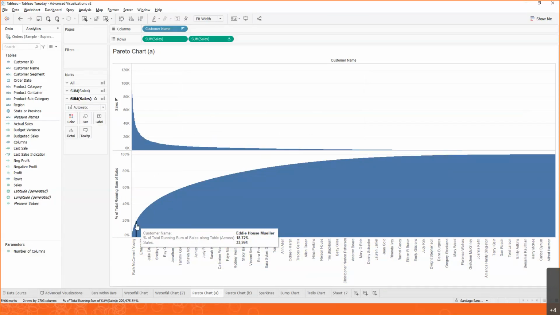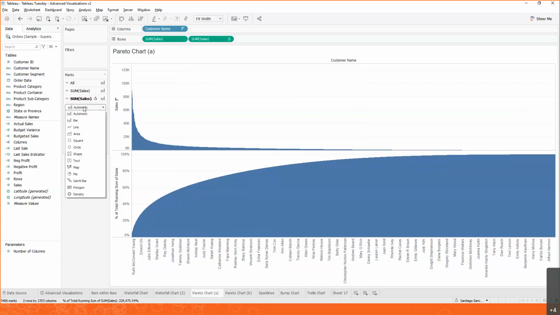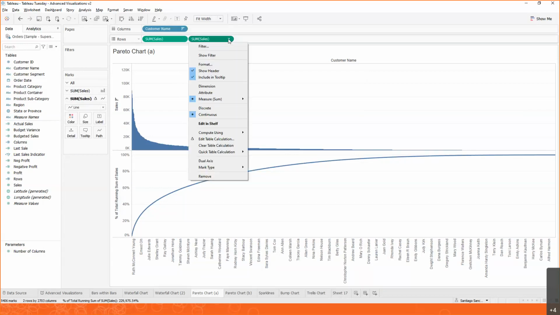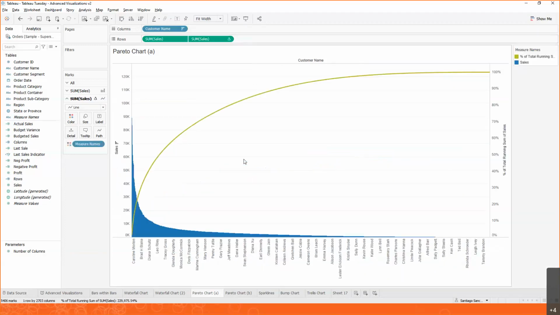Now, a Pareto chart was a bar chart and a line chart, so we need to change that, right? But you already learned how to do that. On the left-hand side, you can specify what type of chart you want to see, in this case, a line chart. And over here, we want to keep this as a bar chart. So we're almost there. What's missing? Well, we want to combine them, right? So like we did on the first exercise or warm up, let's click on sales and on one of these measures and dual axis them. And now what you can see is that we have a Pareto chart that shows us on one hand the percentage and on the other hand the sales for every customer.